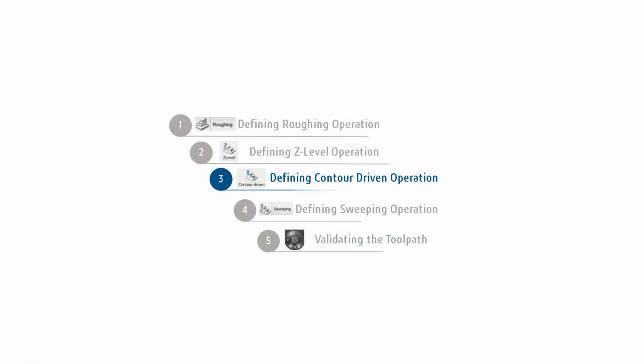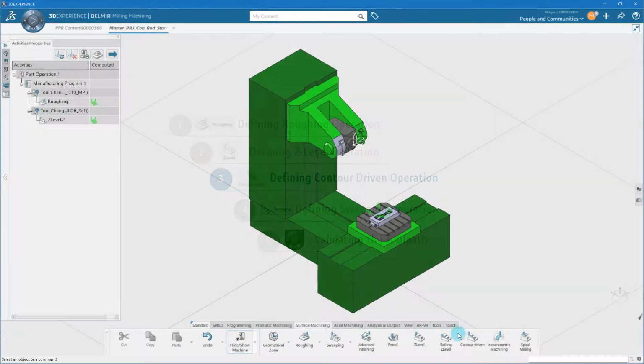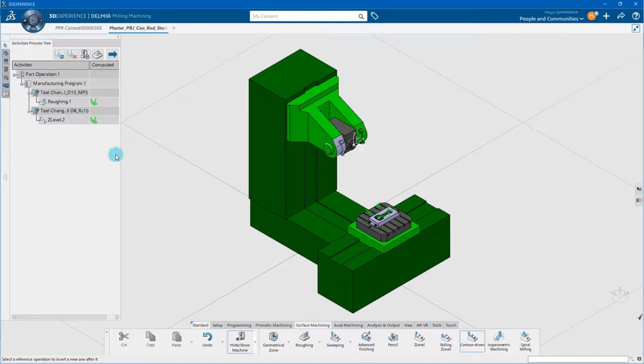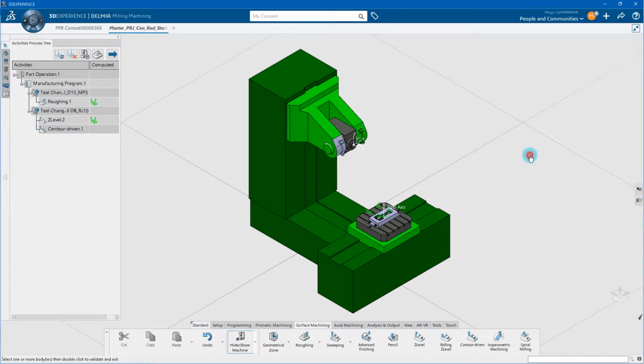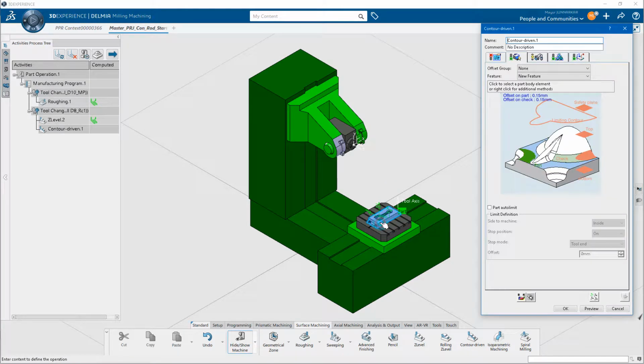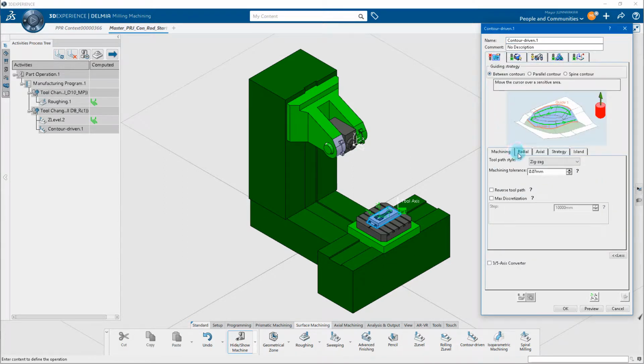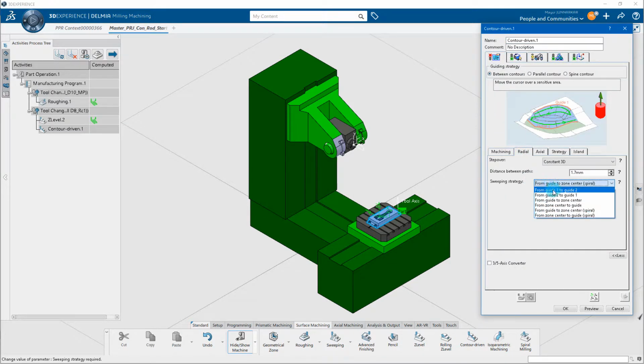Next, we will create a contour-driven operation. It is an operation in which the tool is driven along a contour, while respecting user-defined geometric limitations and machining strategy parameters. Click the contour-driven icon from the surface machining section, and from the activities process tree, select the Z-level operation created earlier. First, we will select the part to be machined. Next, we will select the contours while defining the strategy parameters.